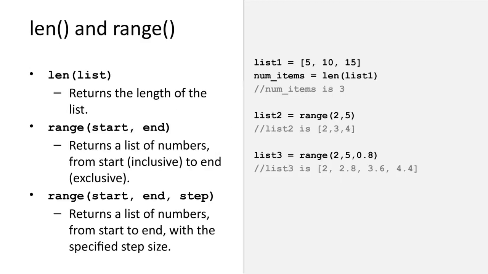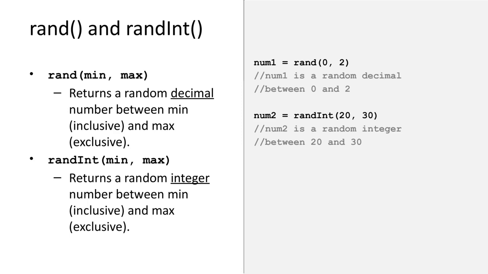The len function returns the number of items in the list, also known as the length of the list. Or, when used with a string, it returns the length of the string. The range function generates a list of numbers from start to end. If the step size is not specified, then the step size will default to 1. The rand function generates a pseudorandom decimal number between the minimum and maximum values. The randInt function does the same, but returns an integer rather than a decimal.